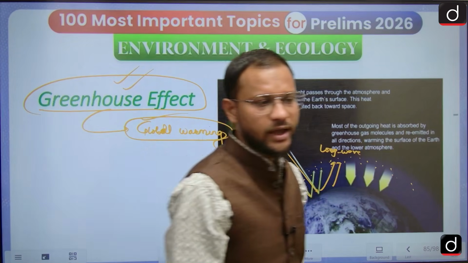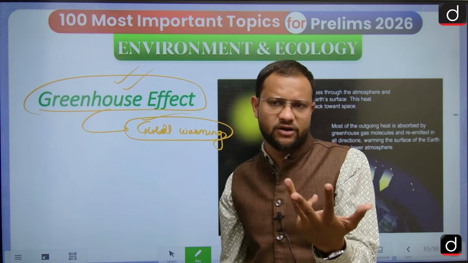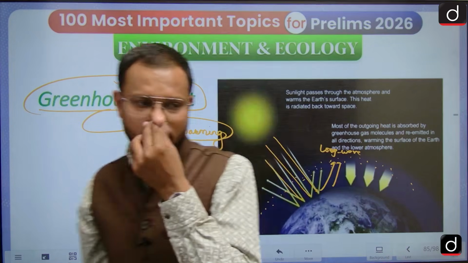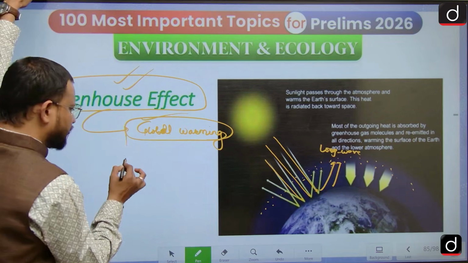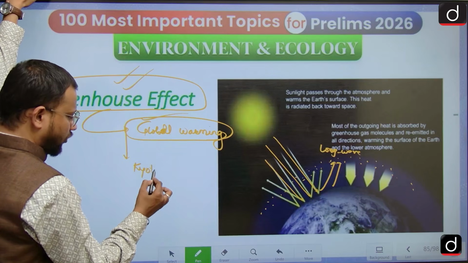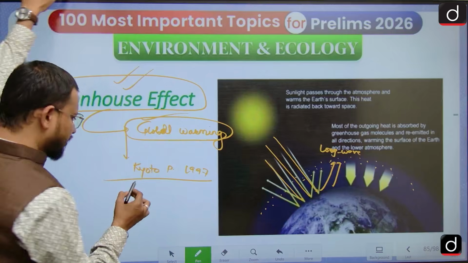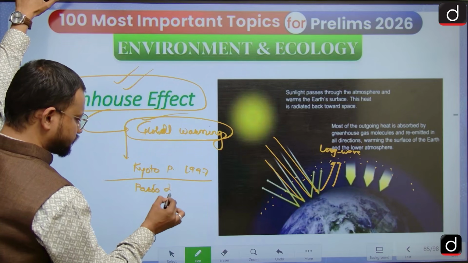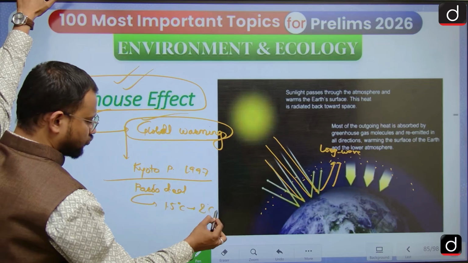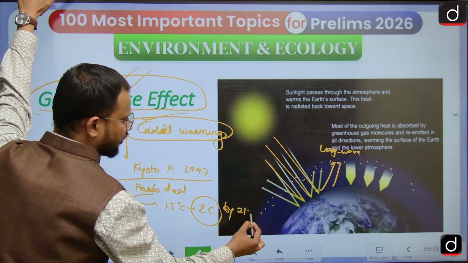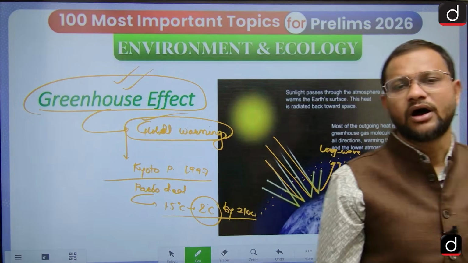Okay, so we have identified CO2, methane, and water vapor as the greenhouse gases. These are all the elements that we have identified for the greenhouse gas effect. And in order to deal with this greenhouse effect, we have the Kyoto Protocol of 1997, where the release of CO2 was curbed. Then the Paris deal again aims to limit the temperature rise to 1.5 degrees, and in exceptional cases to 2 degrees, by 2100. That is the target that we have set.